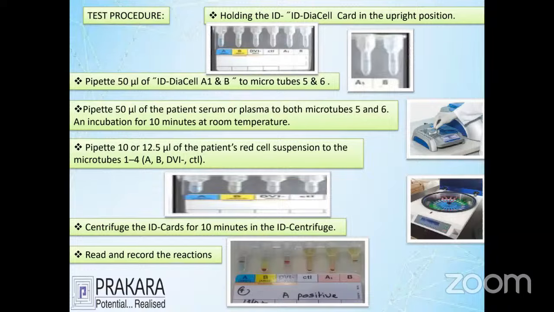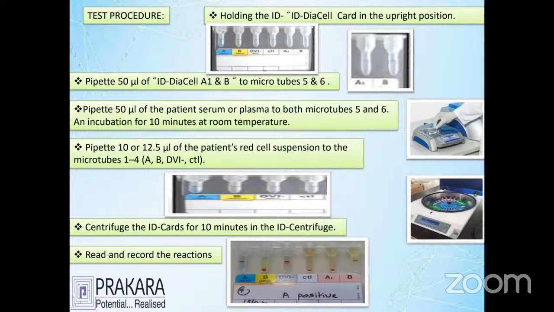Now we see an example of a person who is A positive. How do we know the person is A positive? See the first picture: the first tube is getting trapping, the second is not, the third is getting trapping, and the fourth, the control, is not. Finally, the fifth one is not trapping, and the sixth one is getting trapping. So how is the person called A positive? A positive means he has the A antigen. That's why the first tube is getting the trapping, and positive means he is Rh positive. That's why you can see the third tube is getting the trapping.